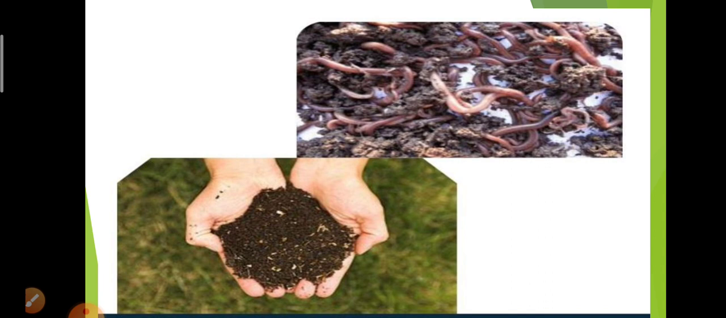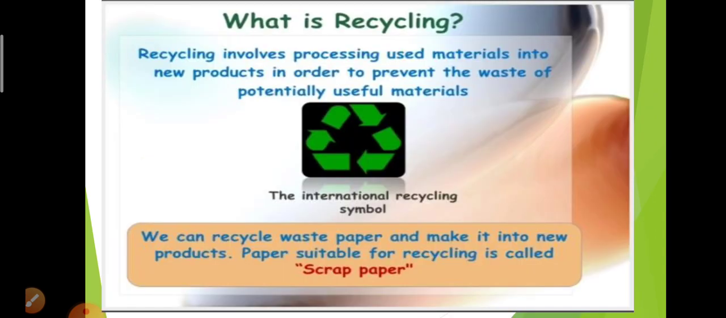Then which kind of garbage is not converted into compost by the redworms? The garbage substances like broken glass, aluminium wrappers, plastics, polythene bags, these substances are non-biodegradable, so they cannot be converted into compost by the redworms. Okay.